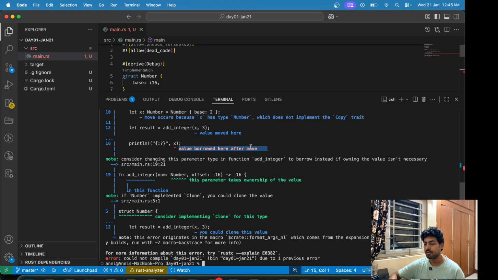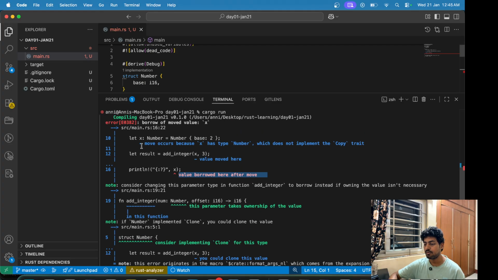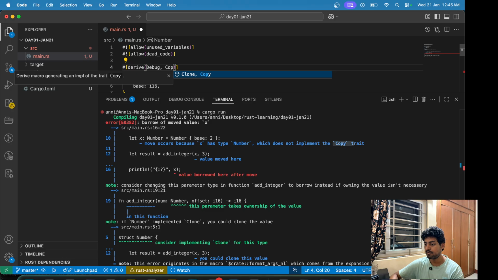after move. So we have already moved the value. Move occurs because x has type number, which does not implement the copy trait. So if you want to copy that value, which was being done for the i16 data type, which is a primitive data type, you will have to have this copy trait implemented for this struct. But since we don't have that copy trait, I'll just do this copy.